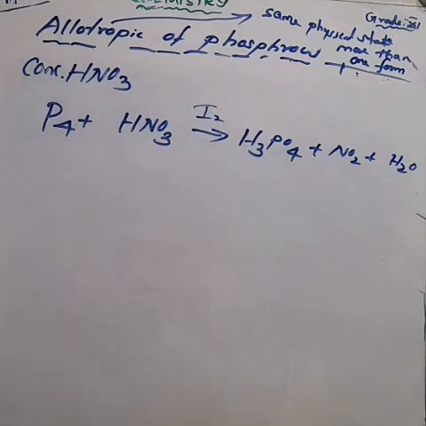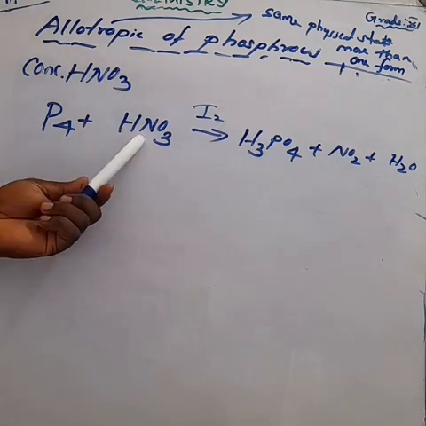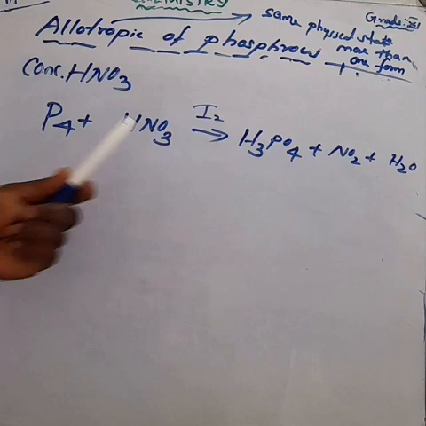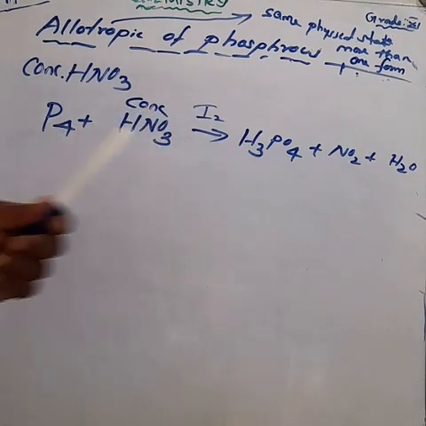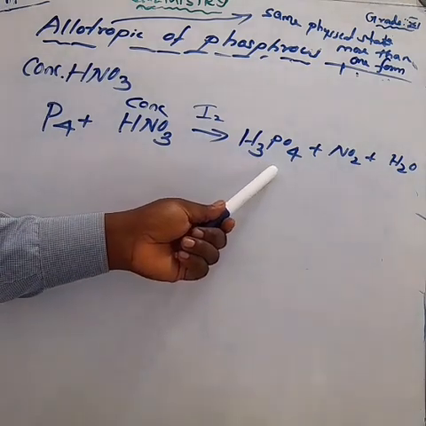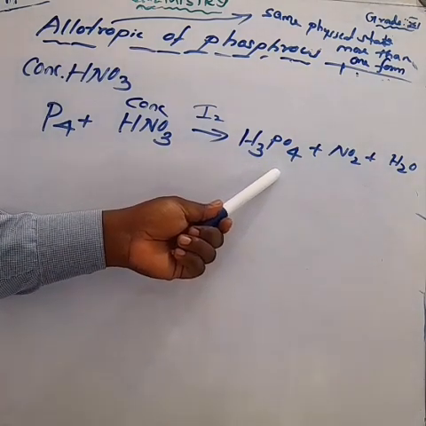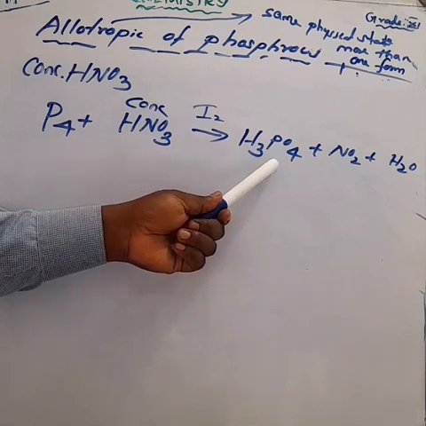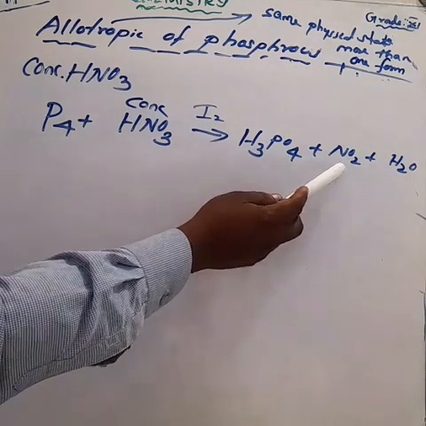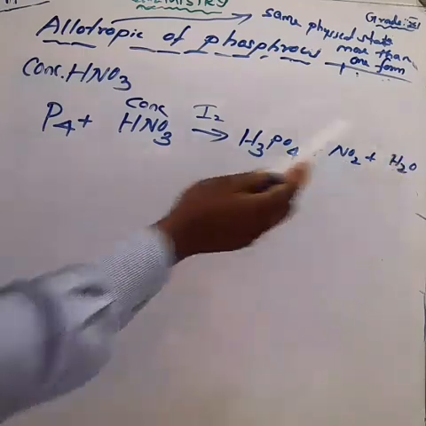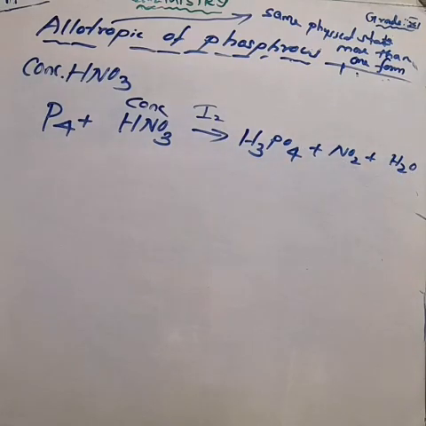We have to write the equation: P4 plus concentrated nitric acid, HNO3, gives H3PO4, that is orthophosphoric acid, otherwise we can say phosphoric acid, H3PO4, plus NO2, nitrogen dioxide, plus water molecules. How can you balance the equation? How much phosphorus is there? The reactant side 4, so make the product side also 4.